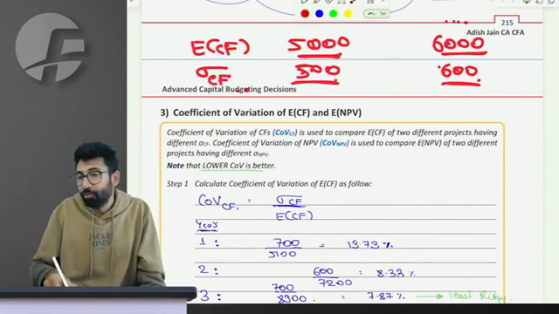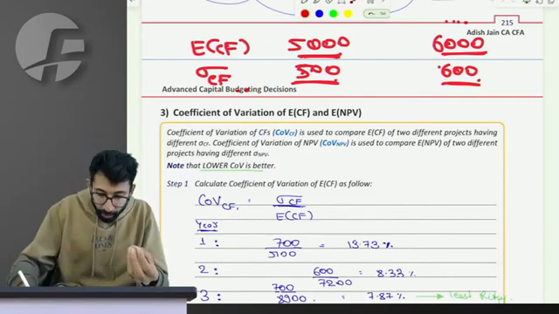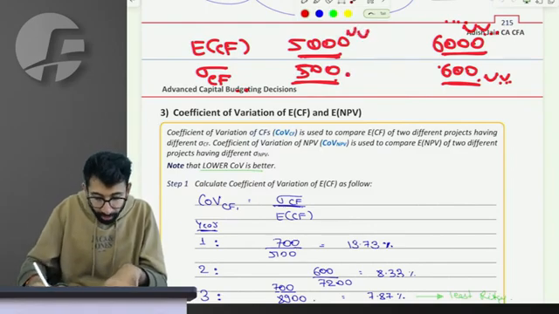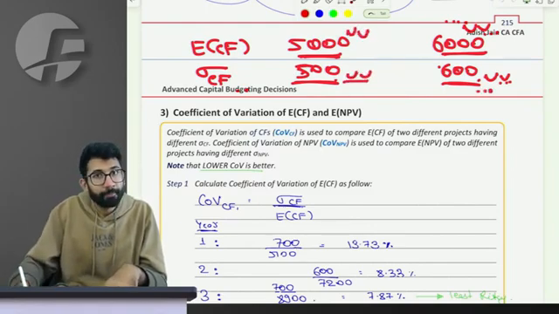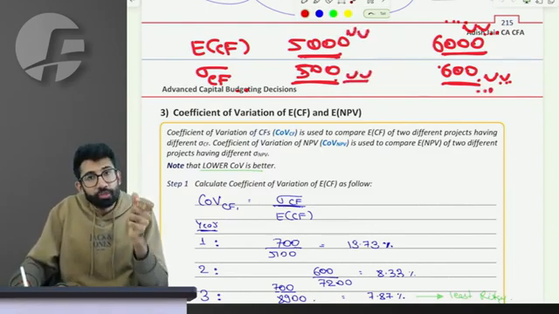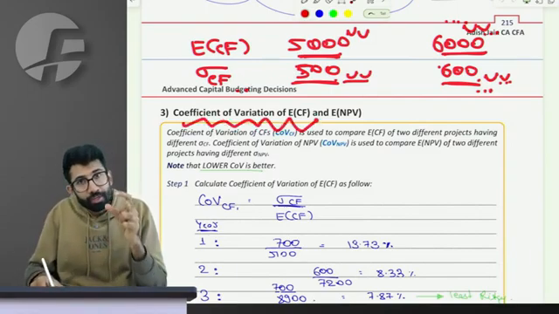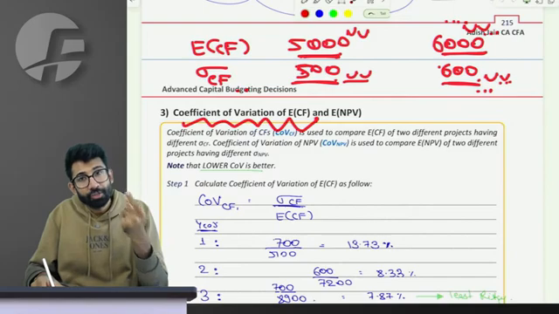Can you tell me which of the two projects is better? Sir, not very directly, because this has a higher cash flow but has a higher risk as well. This has a lower cash flow, has a lower risk as well. You cannot comment. To solve this problem, we have the coefficient of variation, which calculates the ratio of risk relative to return.